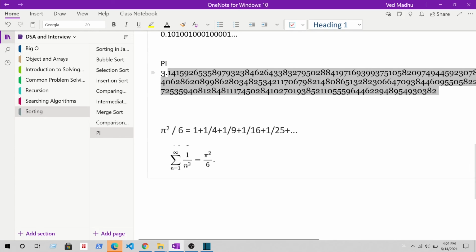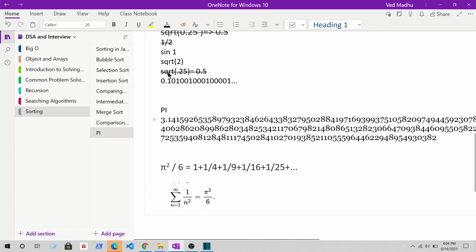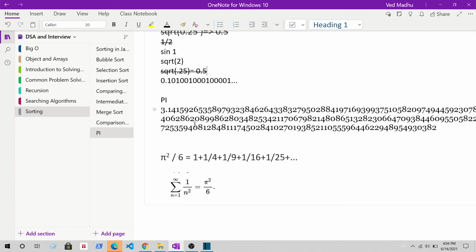Okay, so yes, that is because pi is an irrational number, but that doesn't mean that each and every irrational number is like that. As we can see, this is also an irrational number which is made of only 1 and 0. It's not binary, it's actually a decimal number, but it is still an irrational number. But it doesn't mean that everything we can think of is right there in this number. Pi is one of the many irrational numbers which contains each and every number that we can think of inside its value.